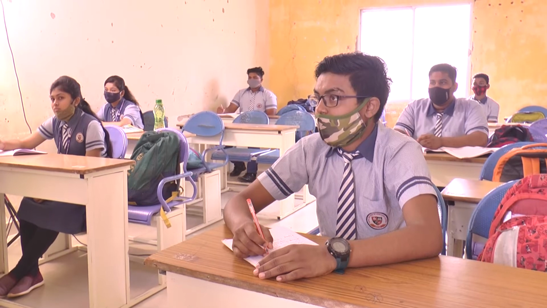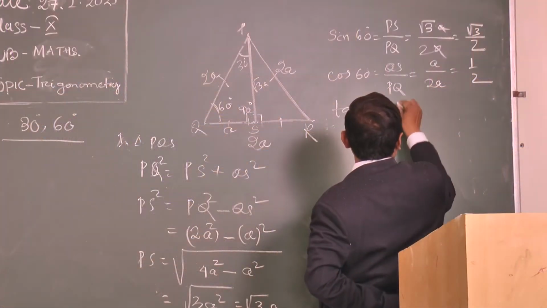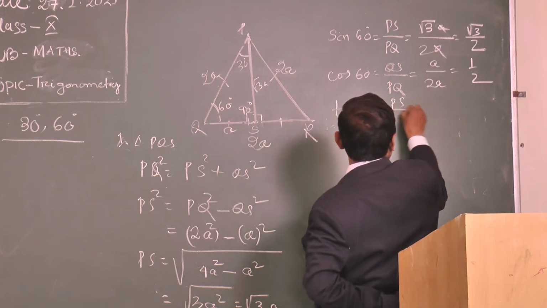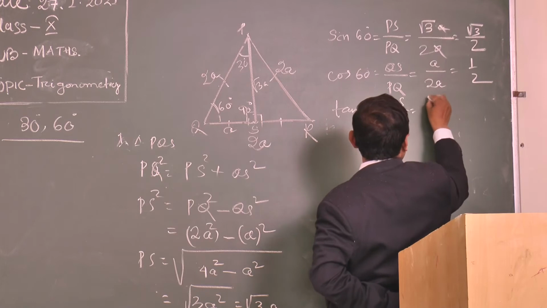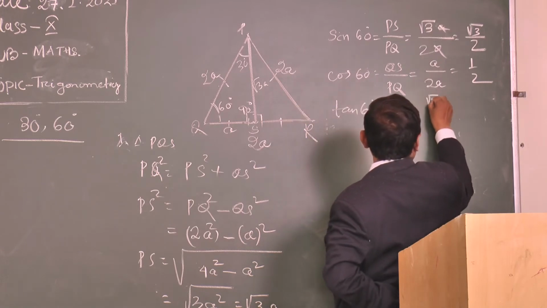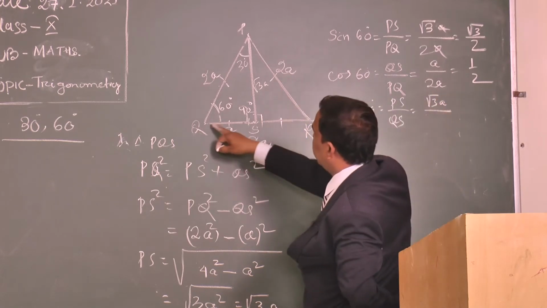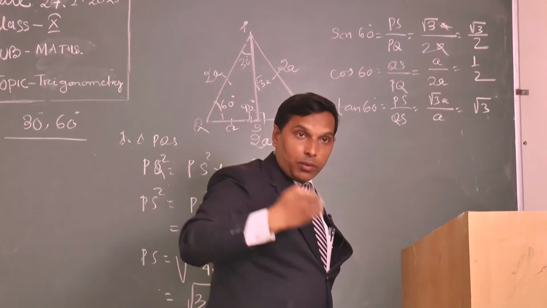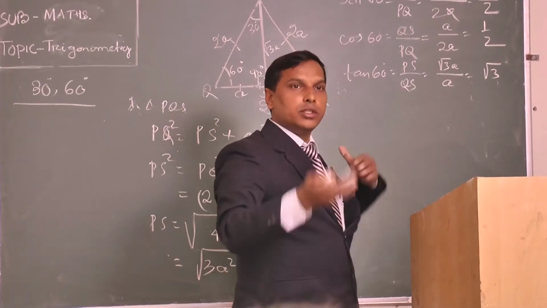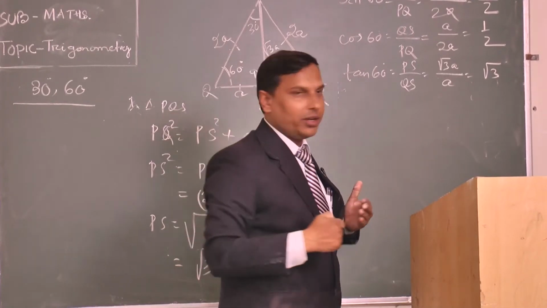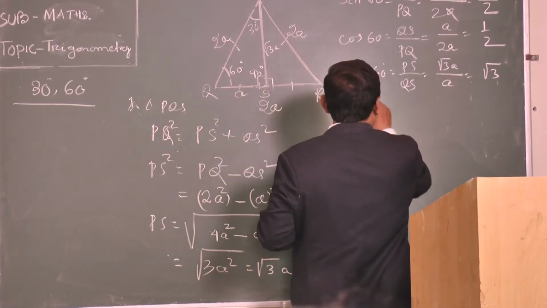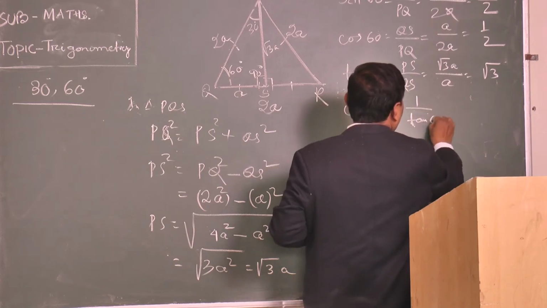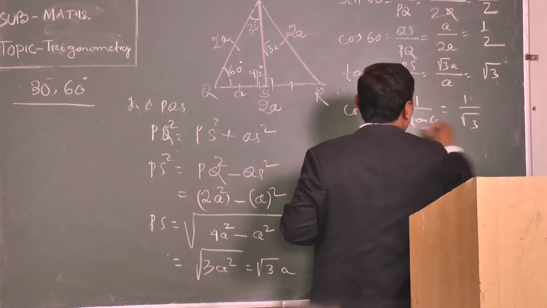Here tan 60. Tan 60 is equal to what? Perpendicular by base, PS by QS. That is equal to root 3 by A divided by A, so it is equal to root 3. Now again we have to find the other ratios by reversing, the reciprocal of it. Tan reciprocal is cot. So cot 60 is equal to 1 by root 3, because 1 by tan is equal to 1 by root 3.